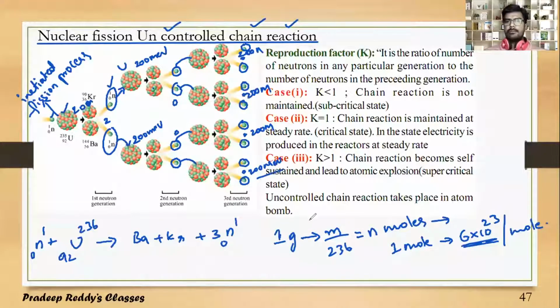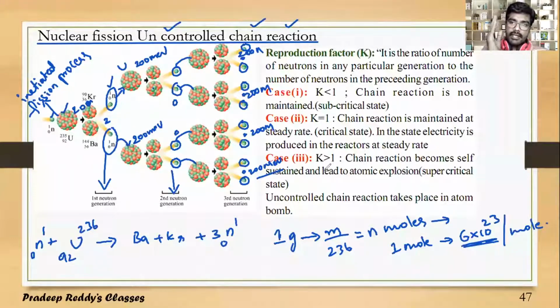This process goes on. And this is just the first generation, in which only one uranium nucleus splits into two fragments with the release of 3 neutrons. Those 3 neutrons will initiate 3 more fission reactions, which become 9 neutrons released, which is called the second generation.